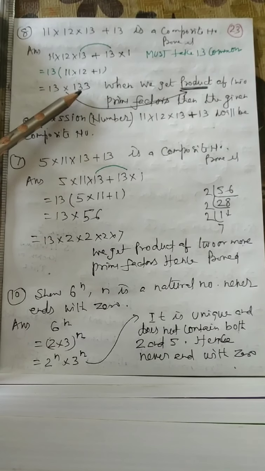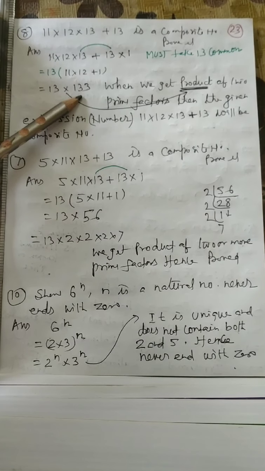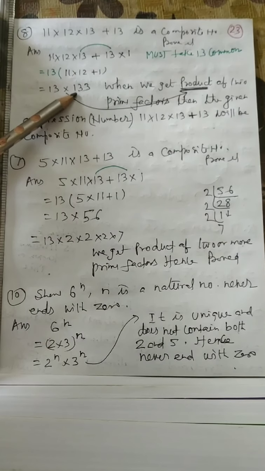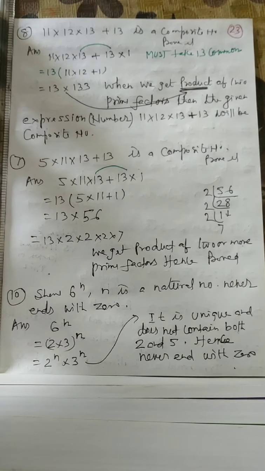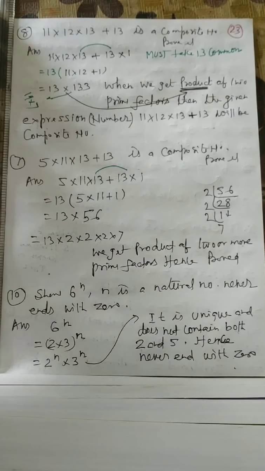But 133 may be in the table of 19. Note it that you have to write 19 into 7. Anyway, the product of 13, 19 and 7.